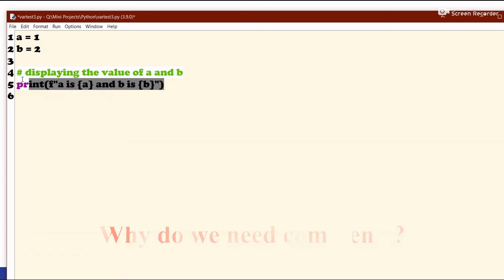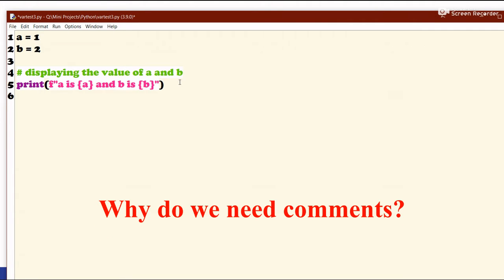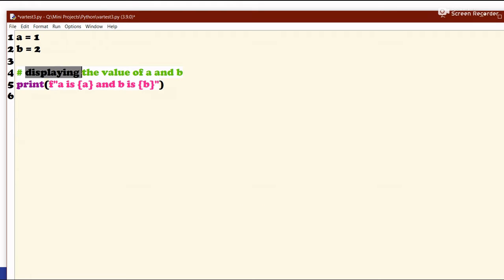Okay, so now why are we writing these things? Why do we need to write a comment? First of all, you may have noticed it's one use case. We can use comments to explain what we are doing in the code. So for example, in this case, we are just displaying the value of a and b, so we have said, displaying the value of a and b.